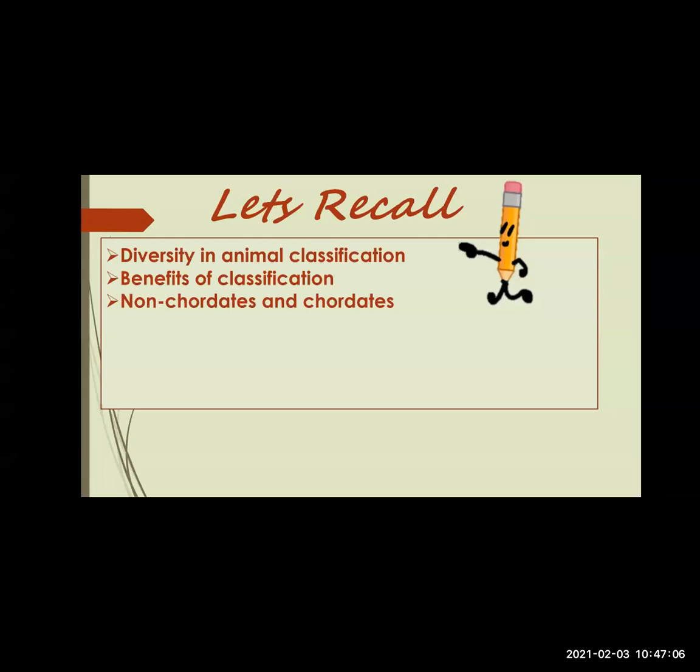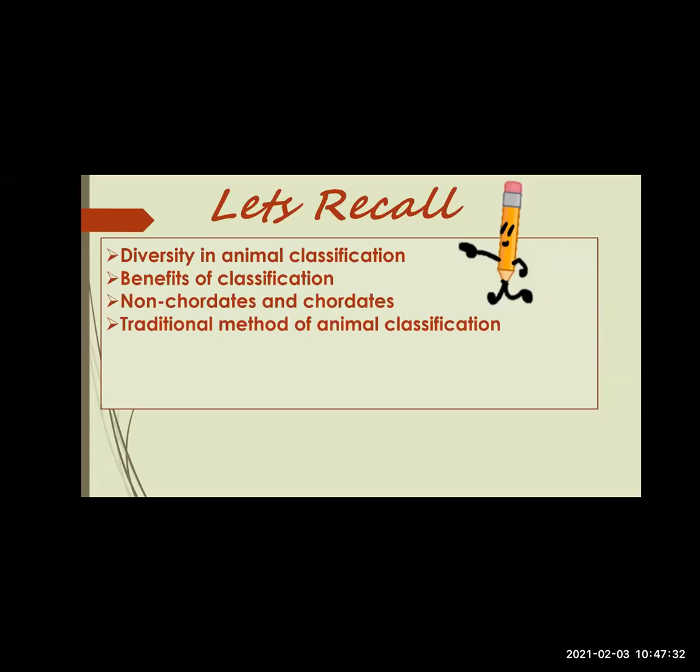Next, we studied how the animal kingdom is classified into two groups based on the presence and absence of notochord: non-chordates and chordates.